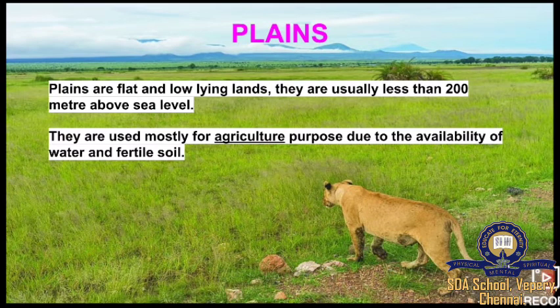They are used mostly for agriculture purposes due to the availability of water and fertile soil. So these are used for agriculture. They have good soil because they are few miles away from the water, and they also get good water because they're near the water. Okay, so these plains are agriculture lands.